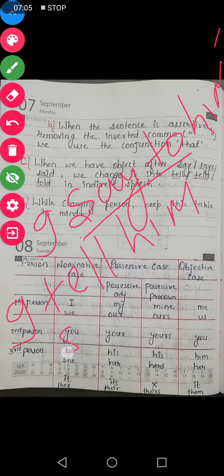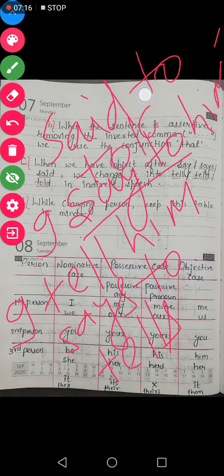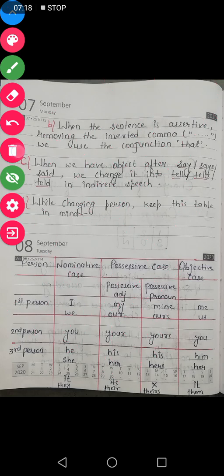In the same way, says to will change into tells, and said to will be changed into told. So if we have an object after say or said, it will be changed into tell, tells or told respectively.